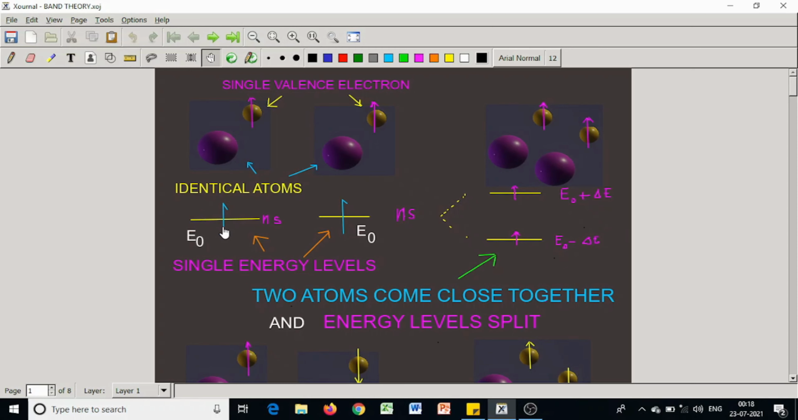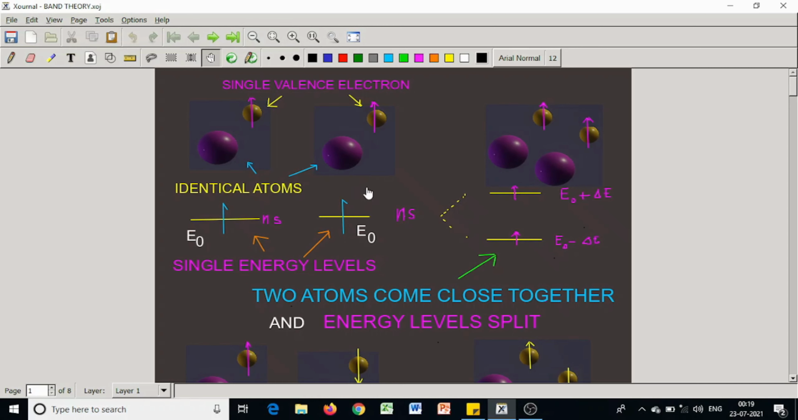Energy of the single electron at ns, say 3s or 4s level, is say E0. Since the atoms are identical, energy of the second one is also E0. Suppose both are spin up electrons. That is, single energy levels E0 and E0. Together, their total energy is 2E0.